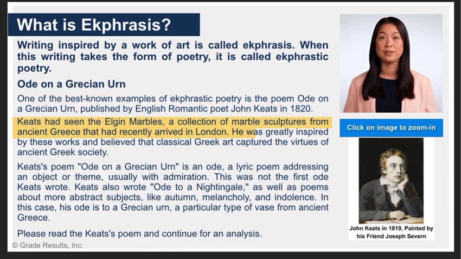Keats had seen the Elgin Marbles, a collection of marble sculptures from ancient Greece that had recently arrived in London. He was greatly inspired by these works and believed that classical Greek art captured the virtues of ancient Greek society.